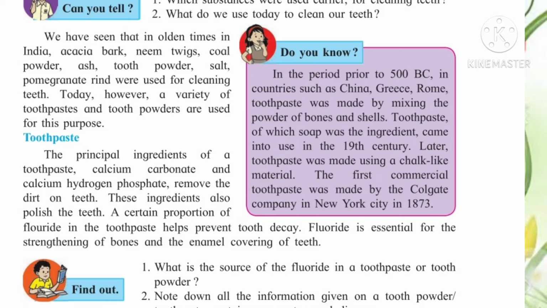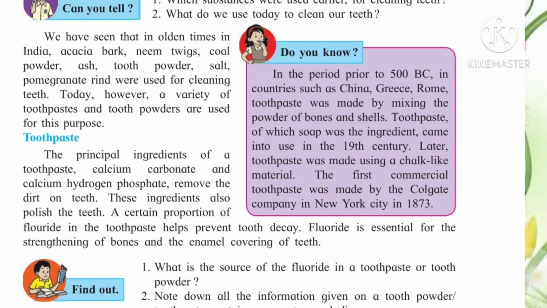By mixing powder of bones and shells. Toothpaste with soap as an ingredient came into use in the 19th century. Later, toothpaste was made using a chalk-like material. The first commercial toothpaste was made by the Colgate Company in New York City in 1873. Now also we know the toothpaste Colgate.